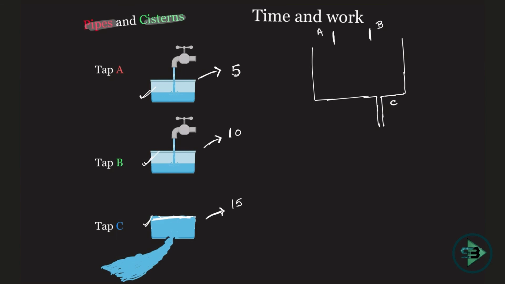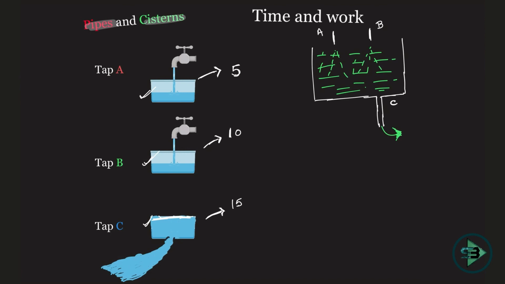So what is actually happening now? Tap A and tap B are actually filling the tank, and tap C is emptying the tank. Okay, so both the processes are happening simultaneously. Tank is getting filled as well as getting emptied. Now the question is, how many hours will be required to fill this tank? You will ask, will the tank get filled? Yes, the tank will get filled, because the filling speed of tap A and tap B is more as compared to the emptying speed of tap C. So the tank will get filled. Okay, so that's not the question.